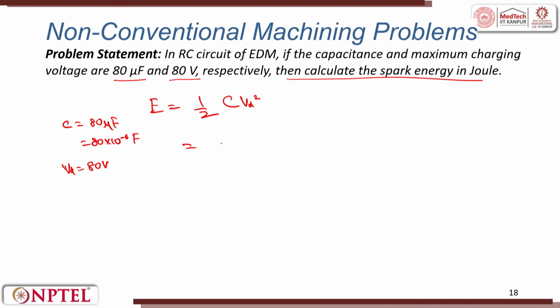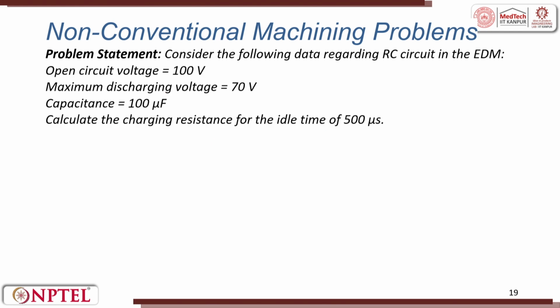Putting the values, energy becomes half of 80 into 10 power minus 6 into 80 squared. This is equal to 0.256 joules.